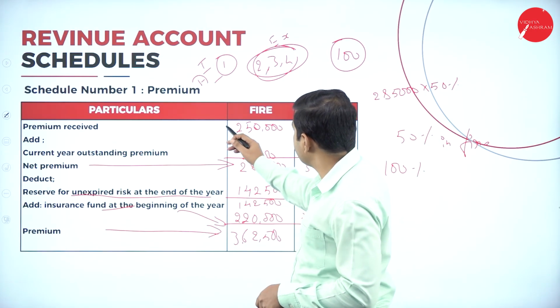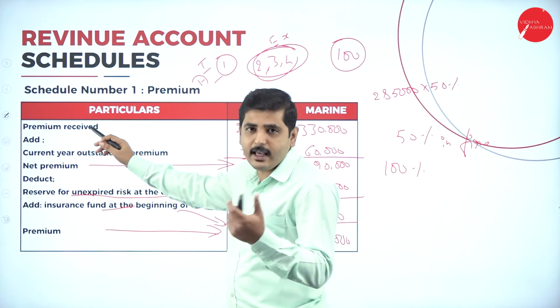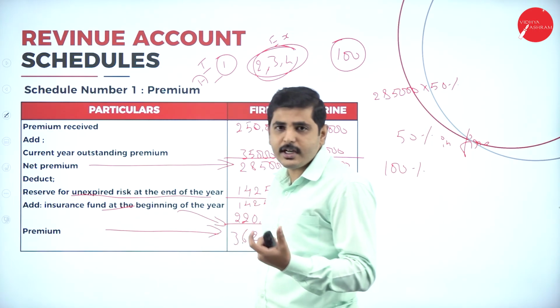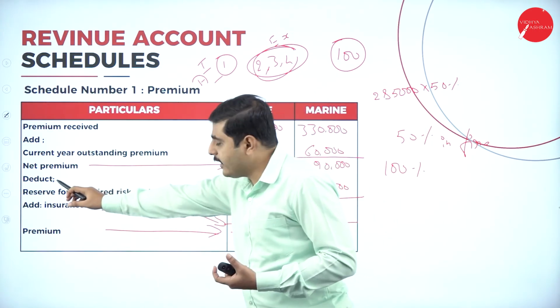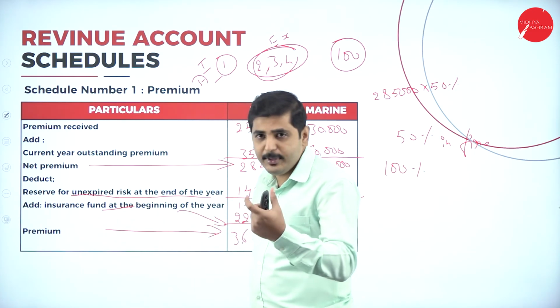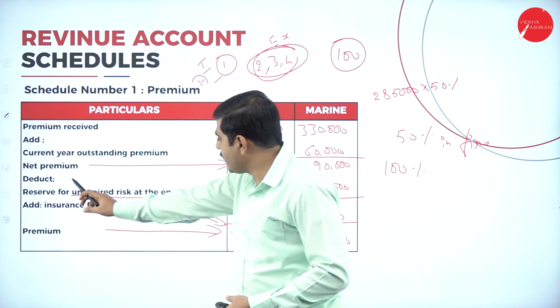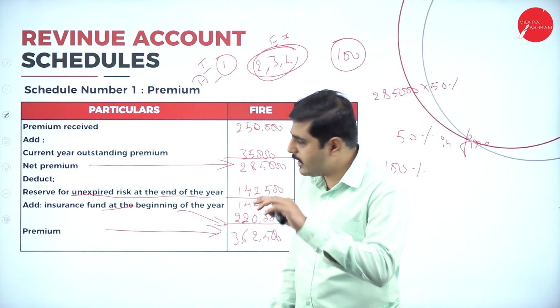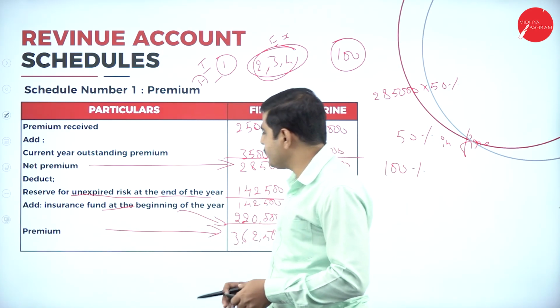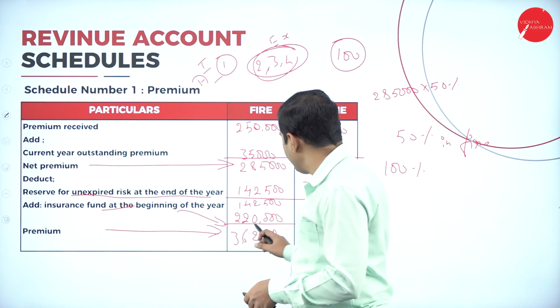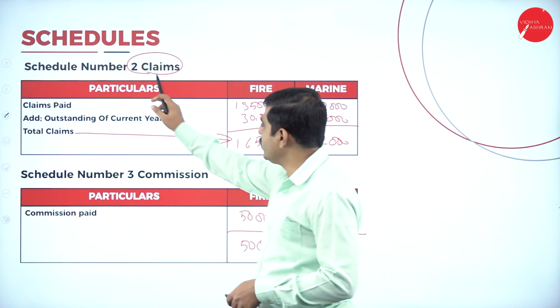Now, coming to schedule number 1. Take the premium, add the current year outstanding. Again, add the reserve for unexpected risk at the beginning of the year. We have to deduct the reserve for unexpected risk at the end of the year. Next, add the reinsurance fund at the beginning of the year, and we will get the total premium. Next, going to schedule number 2, total claims.